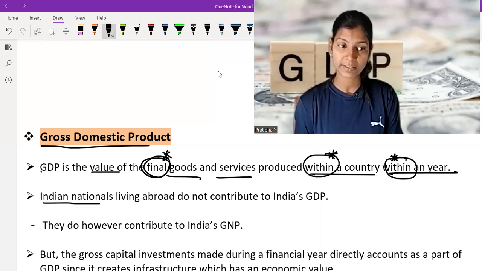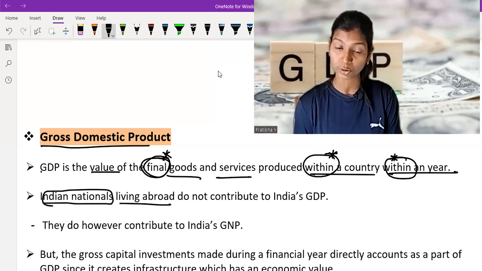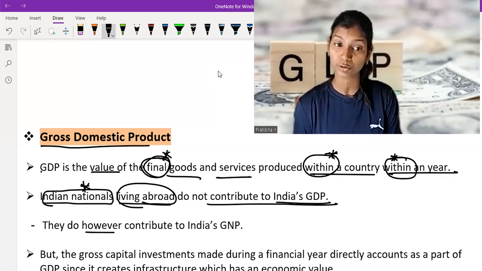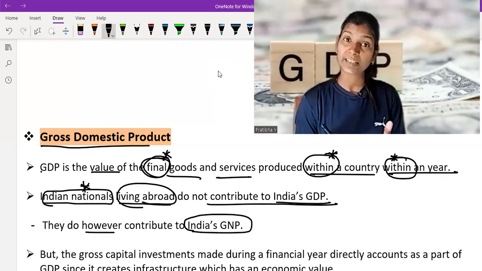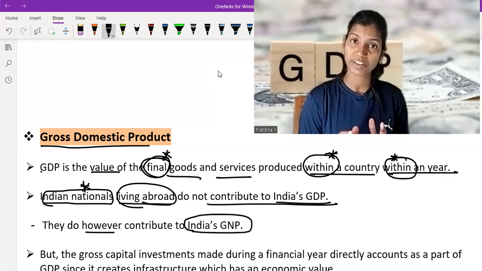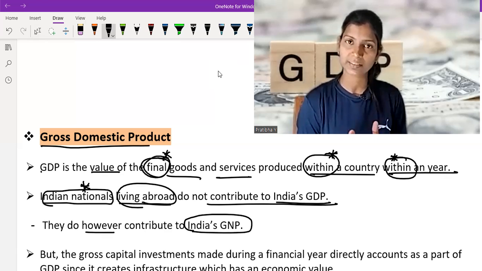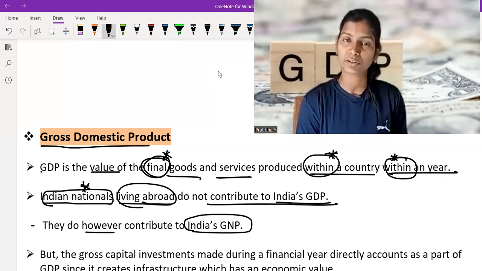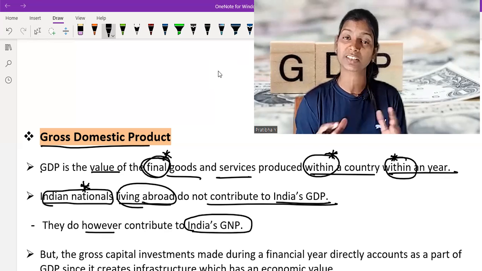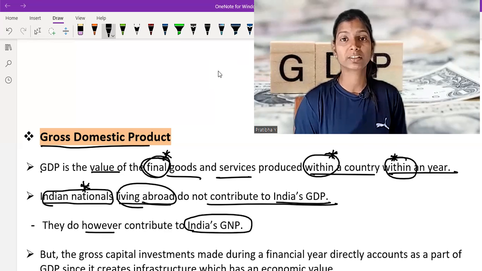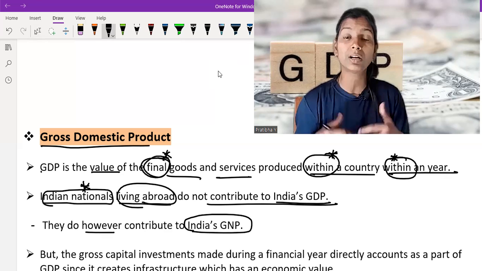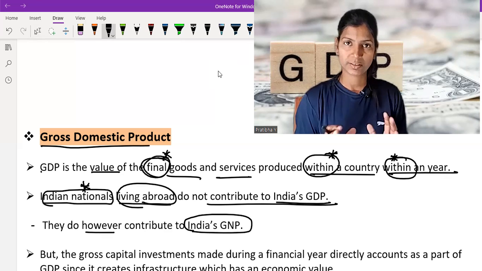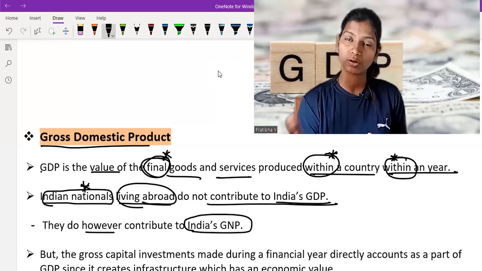Indian nationals, NRIs, living abroad do not contribute to India's GDP. They contribute to India's GNP because they reside outside our country, and the definition of GDP is within our country. An Indian national residing in any other foreign country is not counted in GDP, but is counted in GNP, because in gross national product we calculate the final goods and services of all citizens of our country, who either live abroad or within the country.